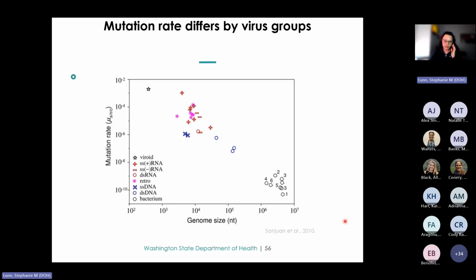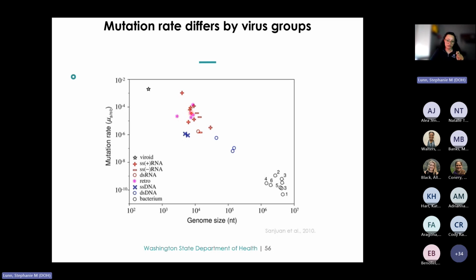A comprehensive review of viral mutation rates found that these rates differ among virus groups and are related to genome size. On the graph, the mutation rate is plotted on the y-axis as the number of substitutions per nucleotide per generation, where a generation is defined as a cell infection. Genome size is shown on the x-axis and is scaled logarithmically. You can see that the smaller genomes tend to have higher mutation rates.